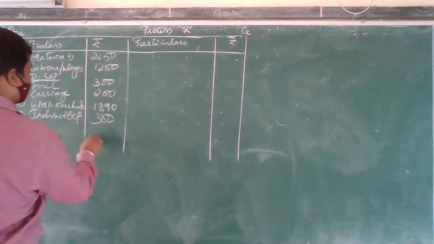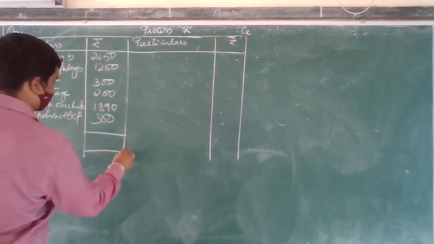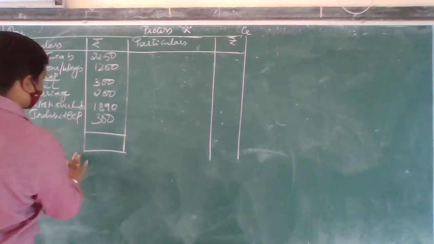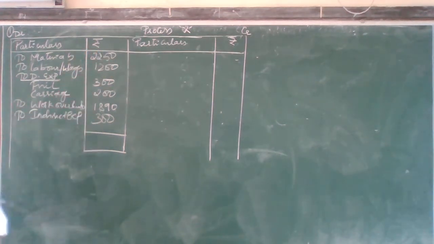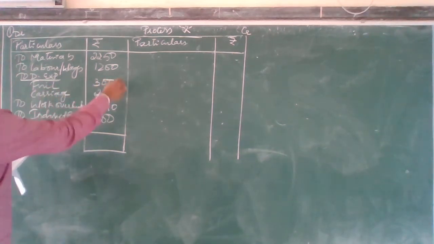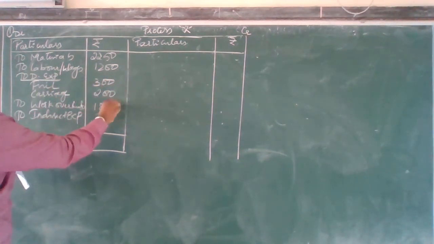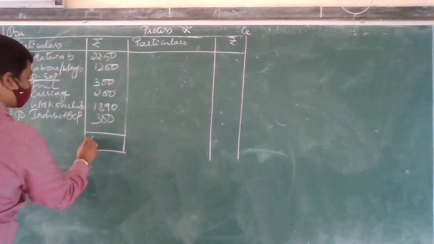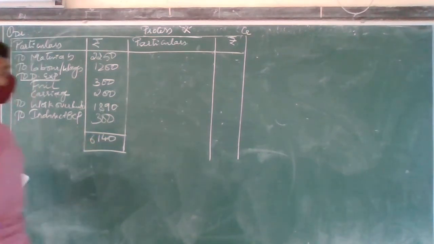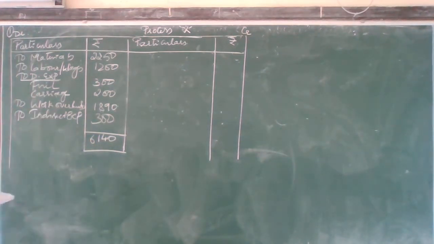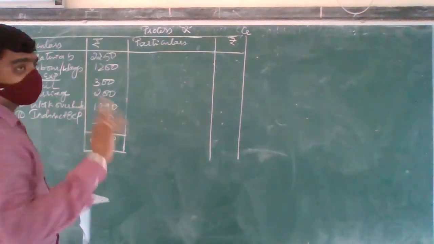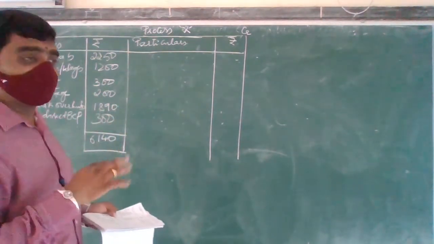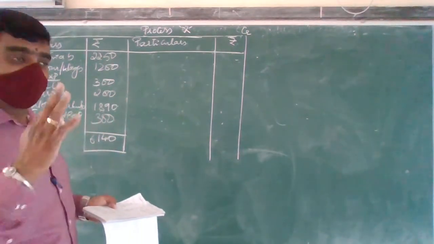First, what I have to do is I should see the total of this. Okay, 2,250 plus 1,200 plus 300 plus 200 plus 1,890 plus 300, 6,140. Okay, 6,140. I don't have anything. So what I told here, when I want to prepare this process account, this is just a basic problem. Don't consider this for all the problems. I will be teaching from the next problem.